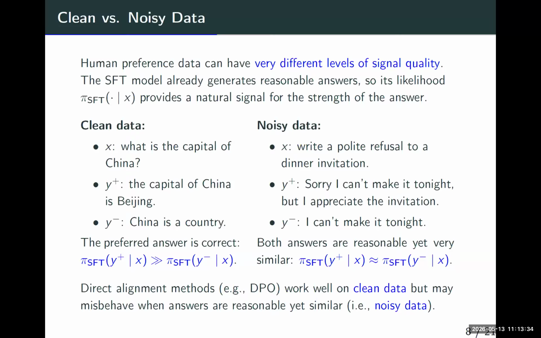So the SFT model only knows what could be a good answer. It cannot distinguish which answer would be better from the human perspective. For example, it has never seen Y plus, so it will treat Y plus as similar to Y minus. That's why the probabilities will be similar to each other.